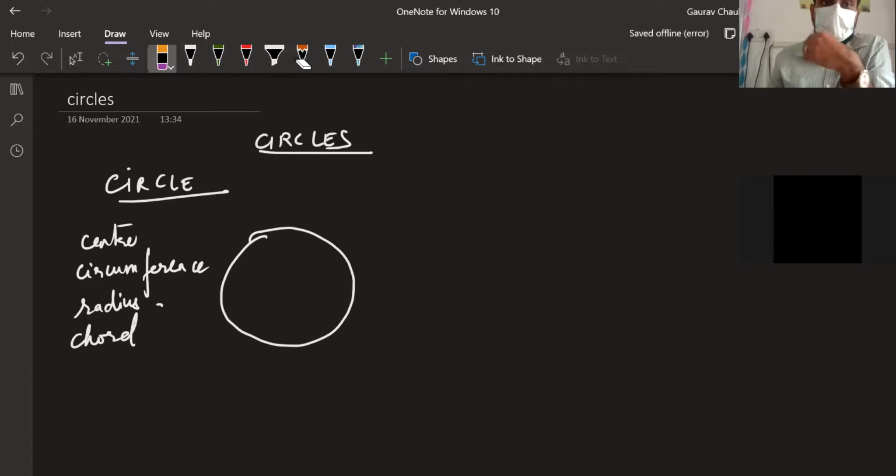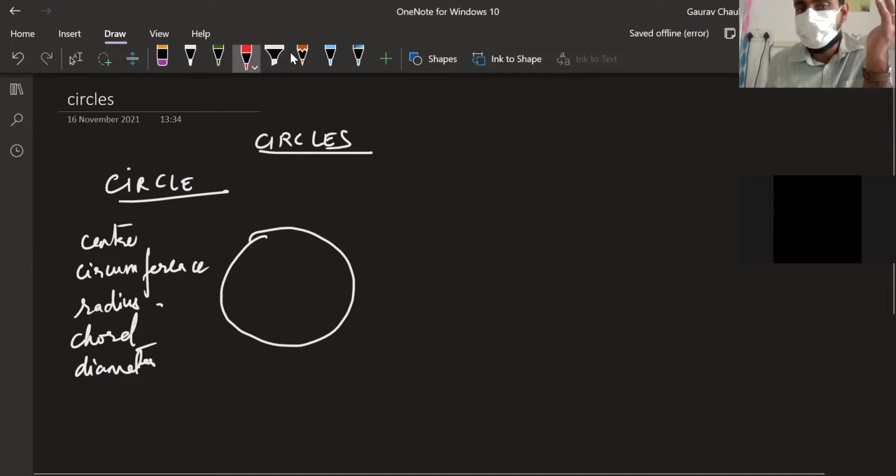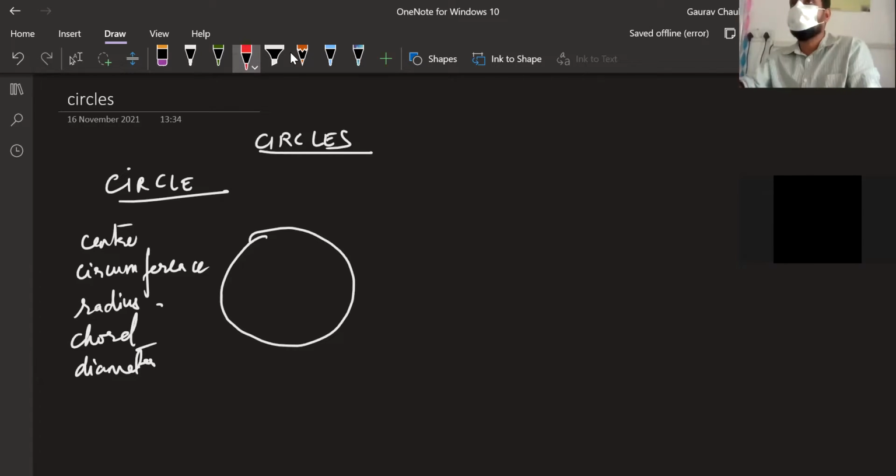Diameter is the longest chord in the circle. Why will it be the longest chord? When we start drawing the diameter, what's the definition of a diameter? A line segment passing through center is this. Is this a diameter? A dash passing through the center.